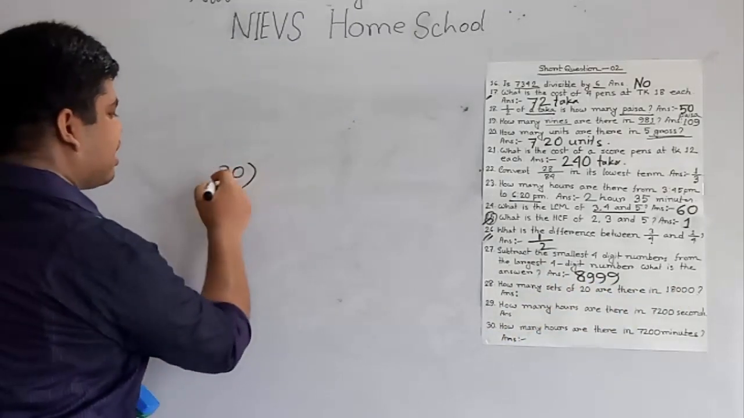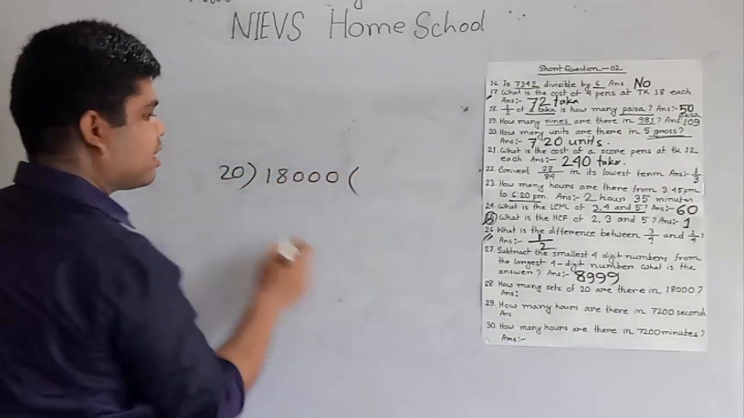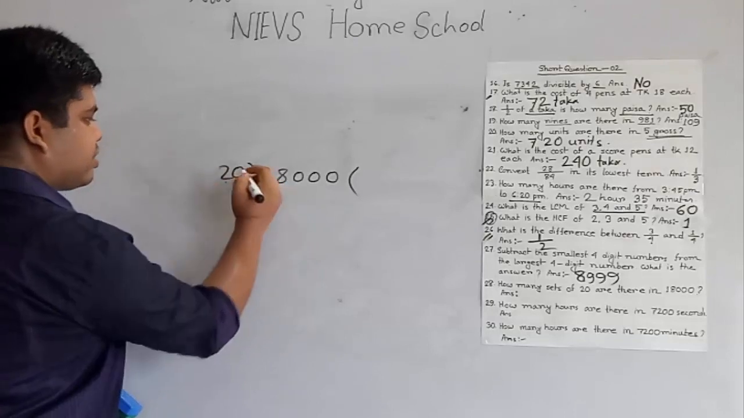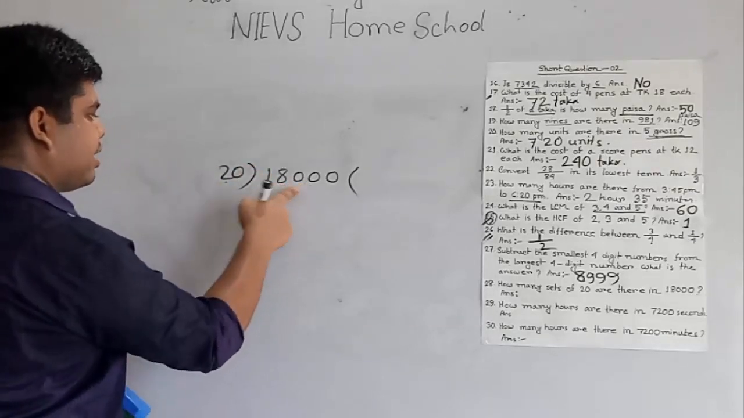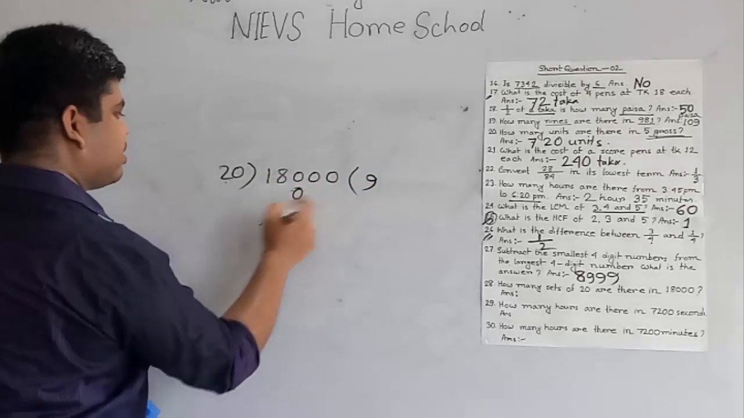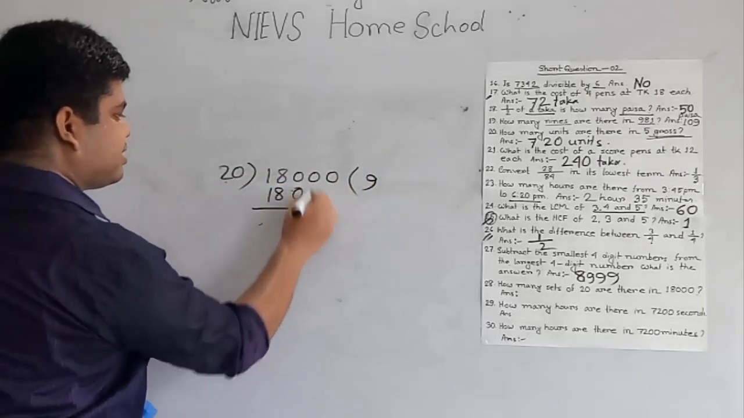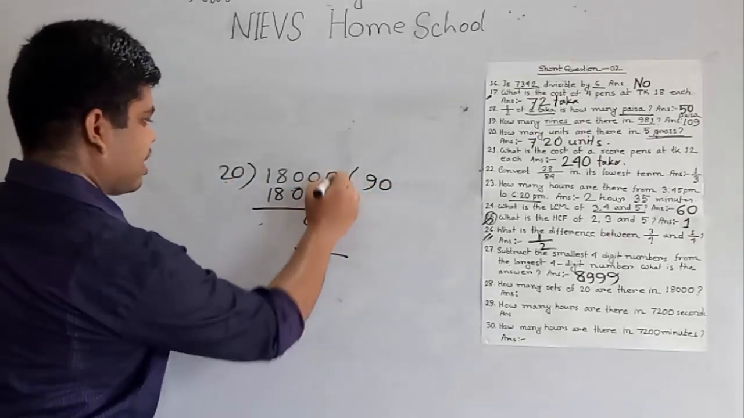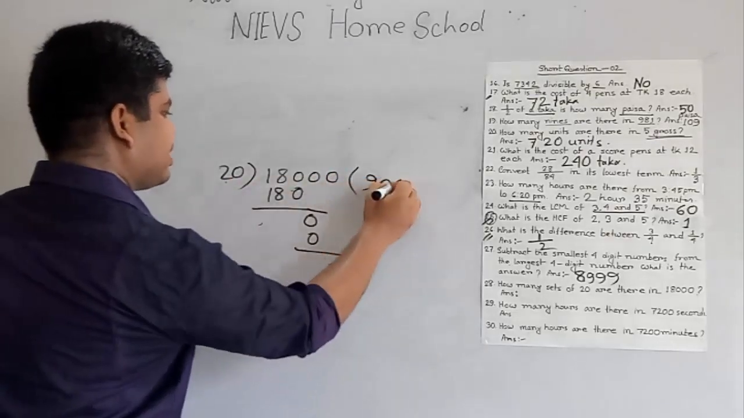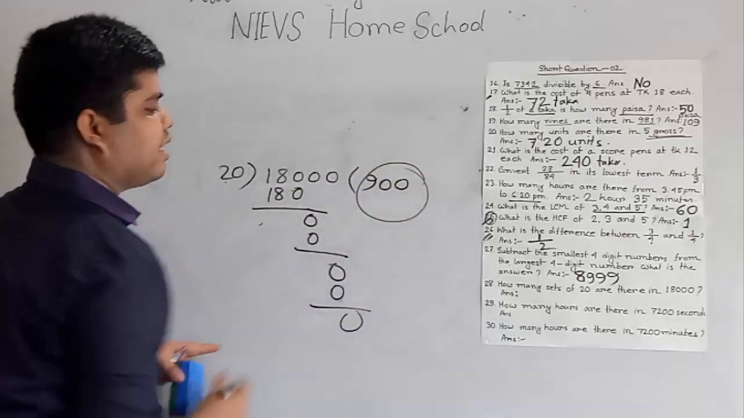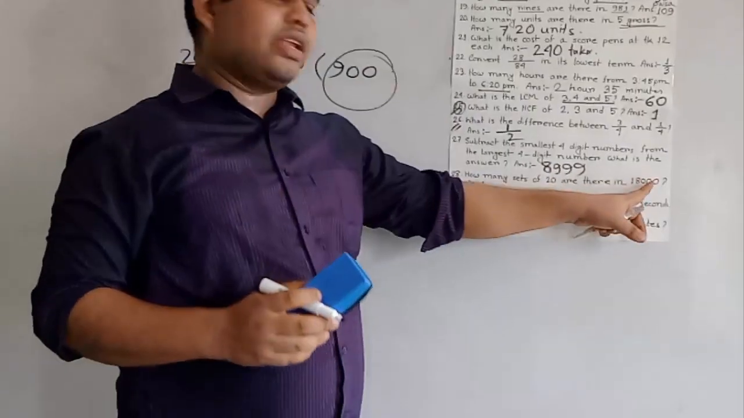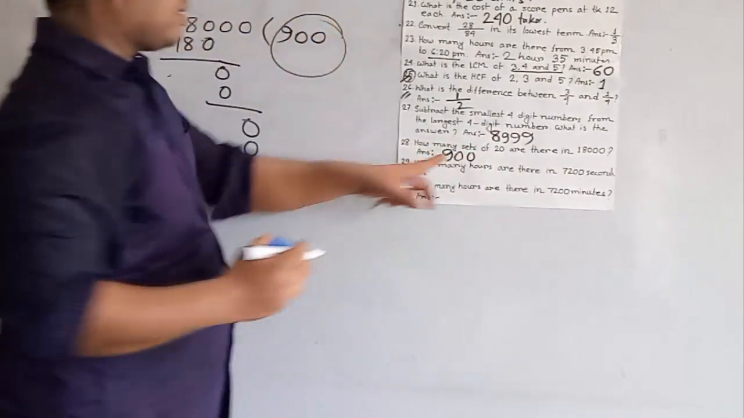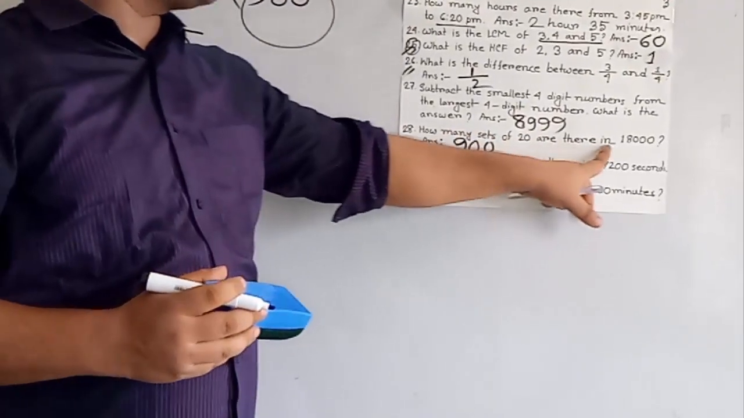That means 20 is the divisor and 18,000 is the dividend. 18 is smaller than 20, so we take 3 digits. In 180, 20 goes in 9 times. 9 zeros are 0, 9 twos are 18. If we subtract, then we get 0. This 0 is placed here. In 0, 20 goes in 0 times. Then 0 and this 0 is placed here. In 0, 20 goes in 0 times. That means 900 sets are there in 18,000. So the answer is 900.